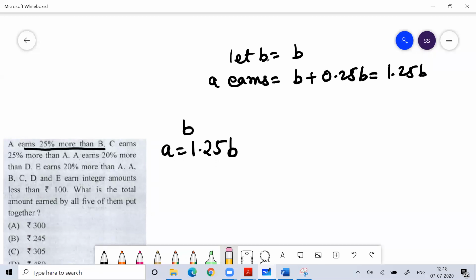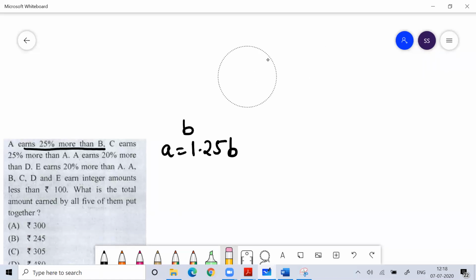Okay, so let B earn B, so A earns 1.25 B. What is 1.25? 1.25 means 5 by 4. You should be in a position to convert everything into fractions.